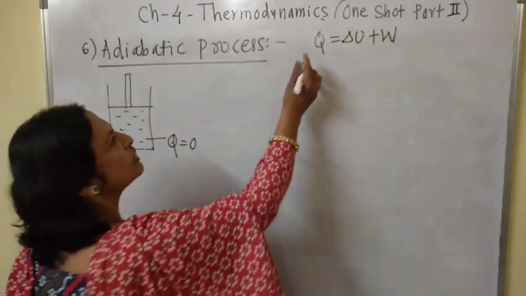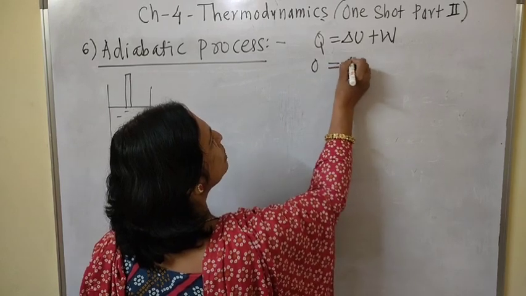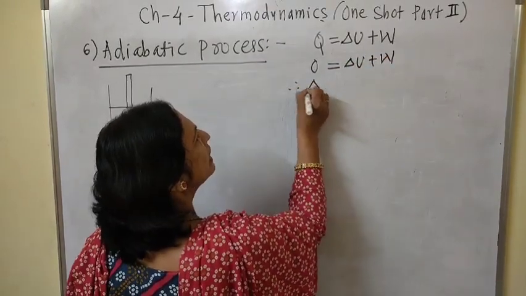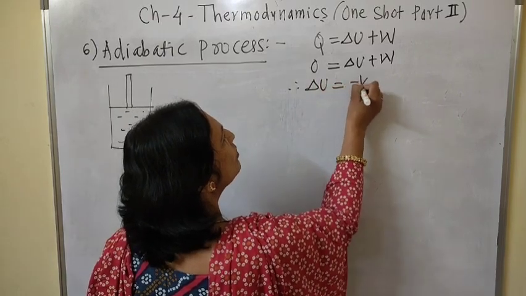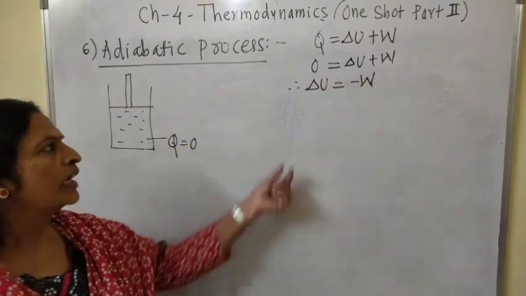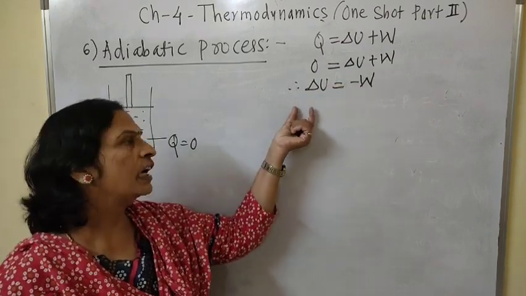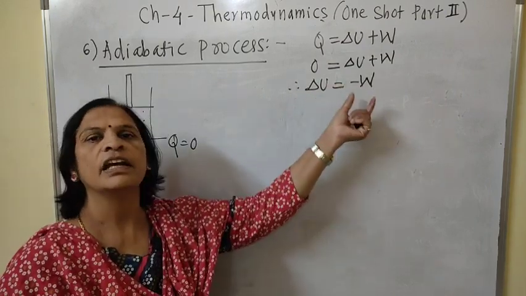Therefore, if we substitute the value of Q equal to 0 in Q = delta U plus W, that is nothing but delta U equal to minus W. Meaning, if internal energy increases, work done decreases, or if internal energy decreases, work done increases.